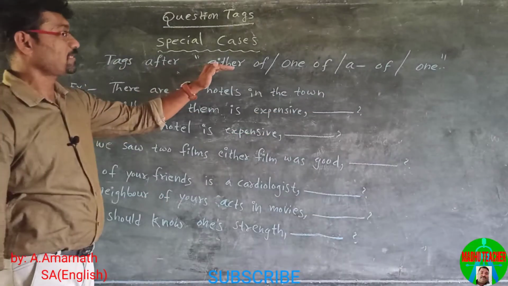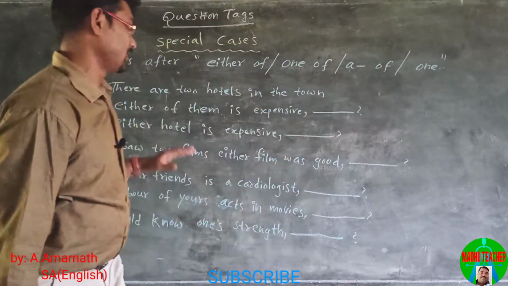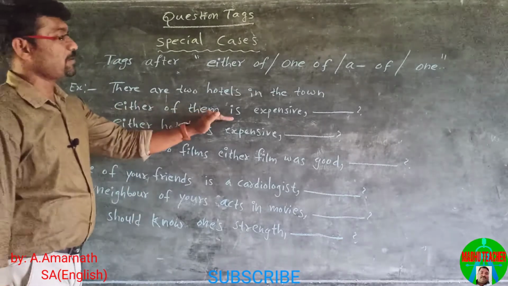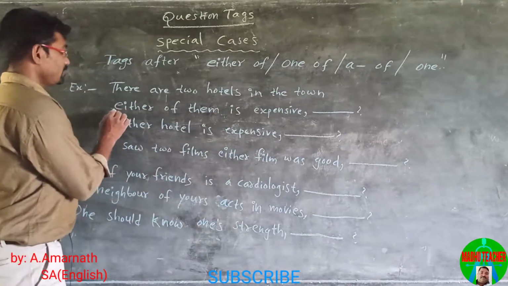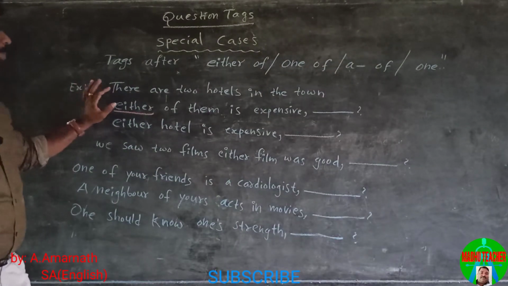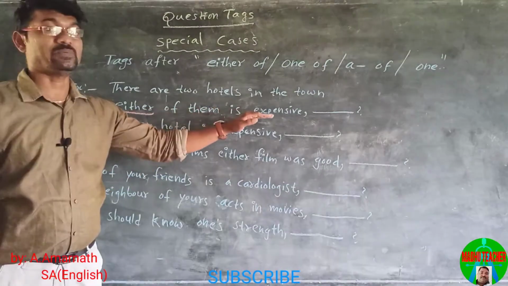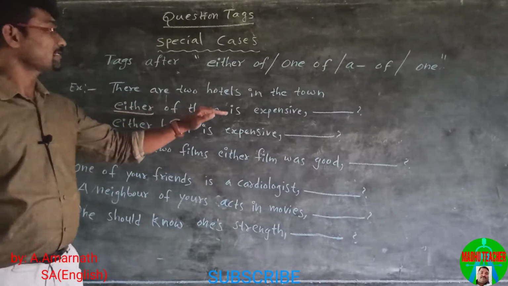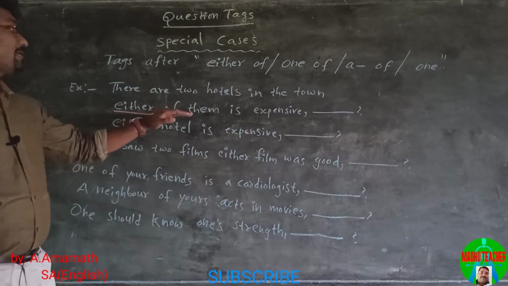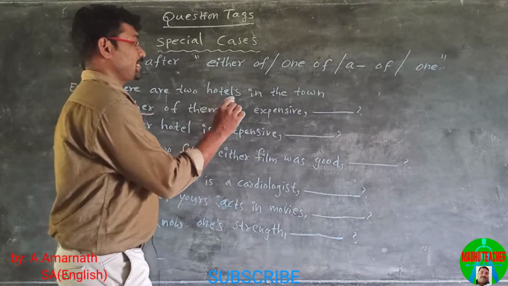Tags after either of, one of, a of, or one. Let us see. There are two hotels in the town. Either of them is expensive. Either refers to two things, but the verb is in singular form. Here the statement is in positive, so the tag must be in negative.